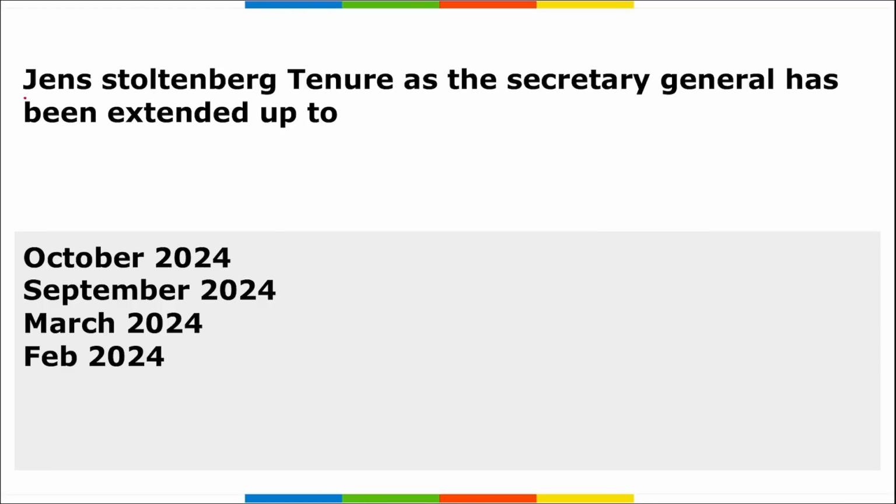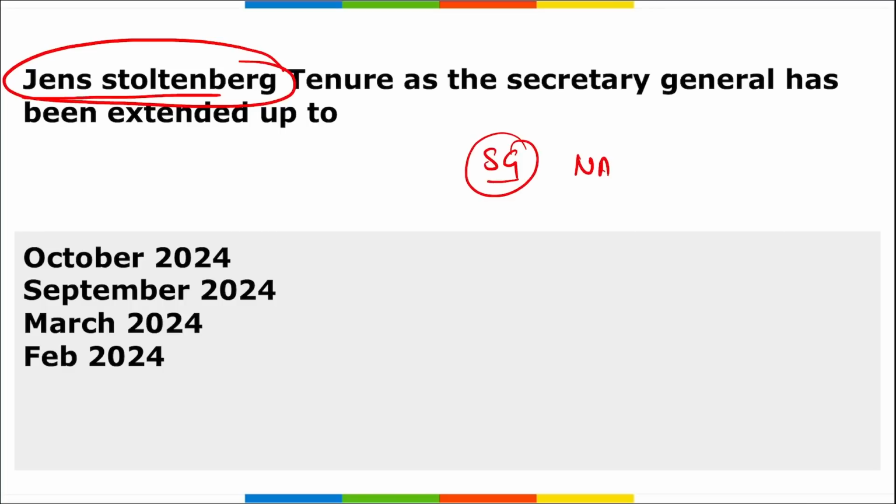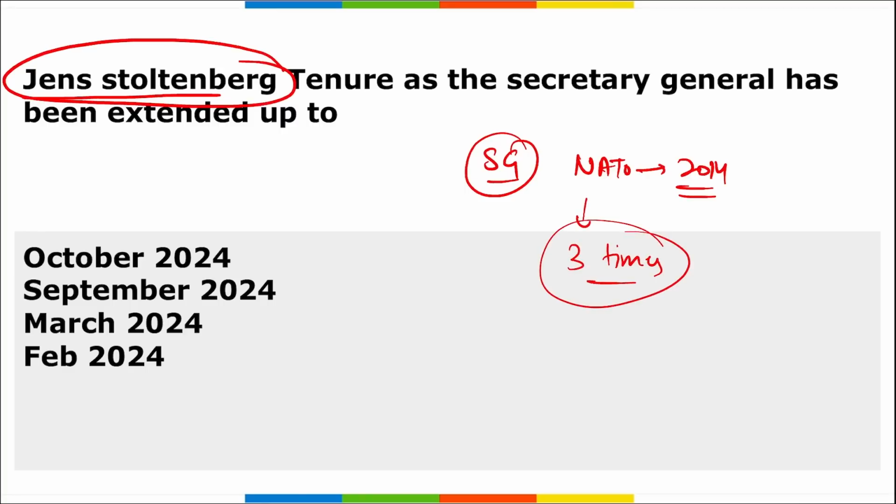Next, Jens Stoltenberg. First of all, tell me who is Jens Stoltenberg. He is the former Prime Minister of Norway, and he became Secretary General of NATO in 2014. Correct? His term has already been extended 3 times, and now his term has been extended for the 4th time.